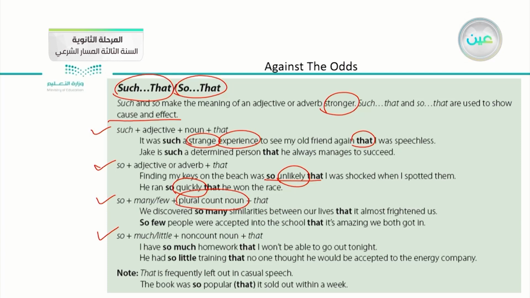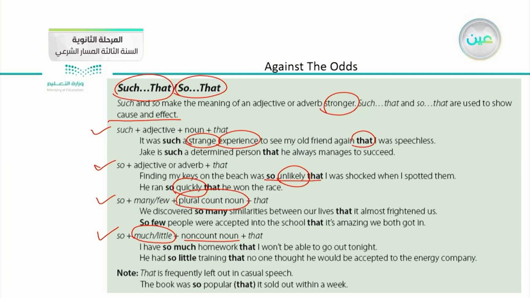The last type, or the last form, is so followed by much or little. Much or little are usually used with non-count nouns. Okay, so for example, I have so much homework that I won't be able to go out tonight, or he had so little training that no one thought he would be accepted to the energy company.